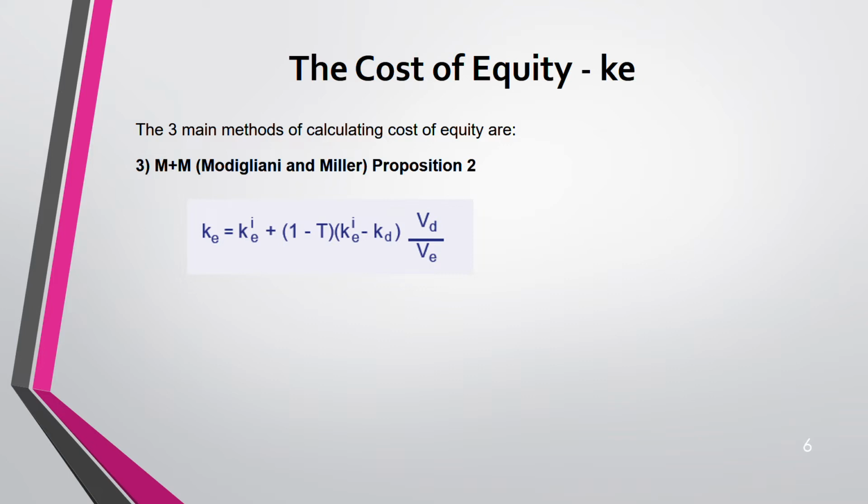Okay. So it is KEI. KEI means it is geared. Okay. You have to find the ungeared. This is geared. That's ungeared cost of equity. Plus 1 minus tax into KEI ungeared. So you are finding the geared cost of equity. Right? Divided by VD over V. Okay.